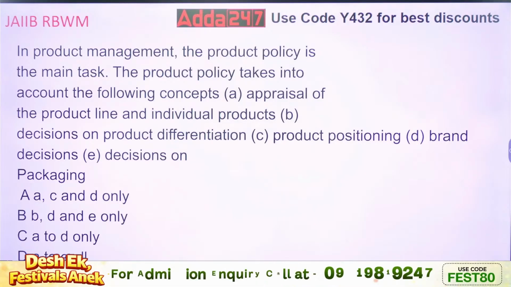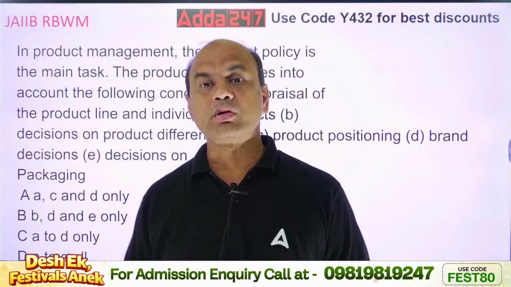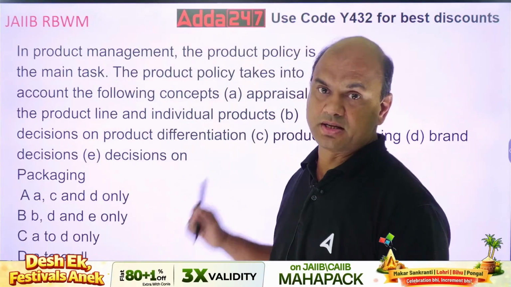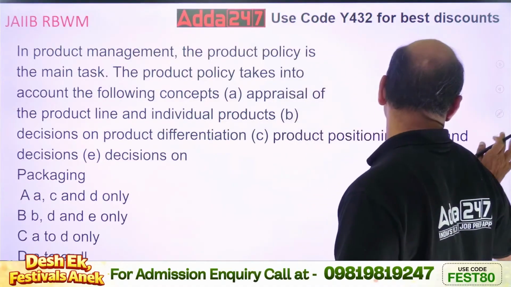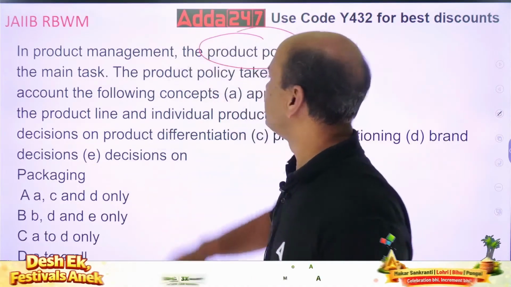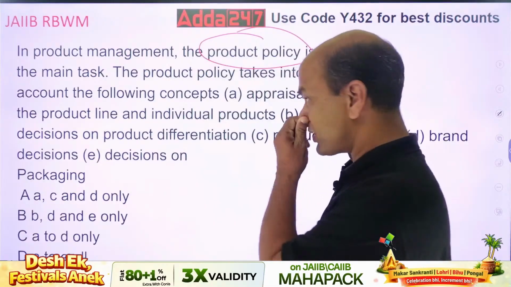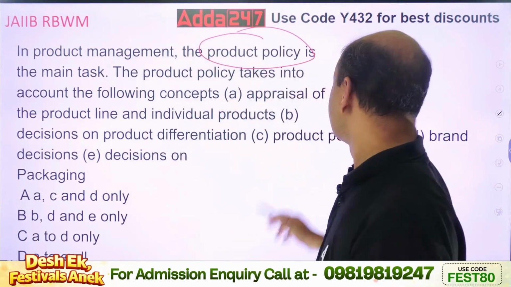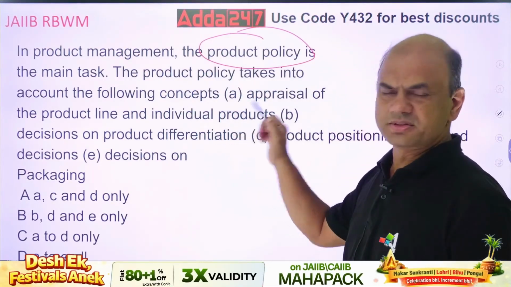So in any bank's products, whenever we deal with any product, what do we look at? What is the main target? This is a part of your module C. What do we look at in product policy? What is the main aim? What are the main elements of product policy? Appraisal of product line and individual products, decisions on product differentiation, product positioning. What do you mean by these terms?